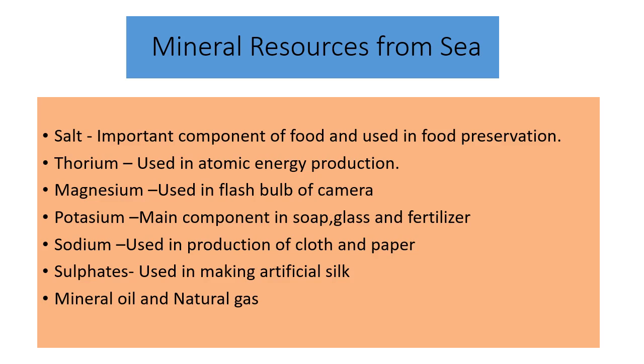Magnesium, it is used in flash bulb of camera. Potassium, main component used in preparation of soap, glass and fertilizer. Sodium, used in production of cloth and paper. Sulfates, they are used in making artificial silk. Then mineral oil and natural gas. These are the things we get from the ocean.